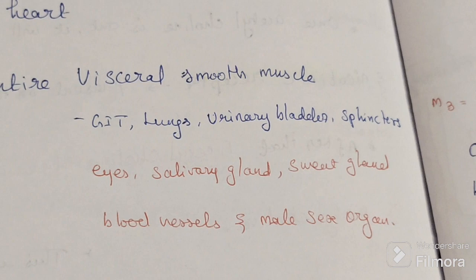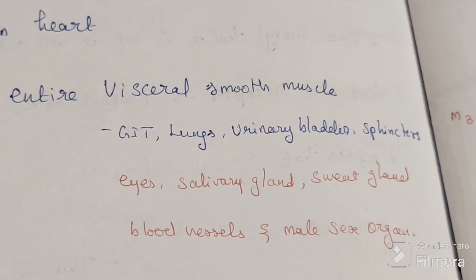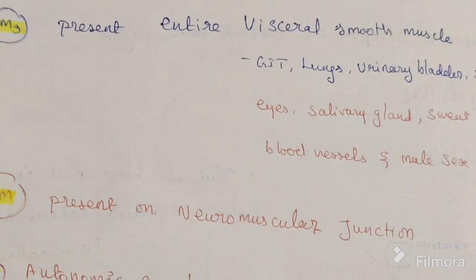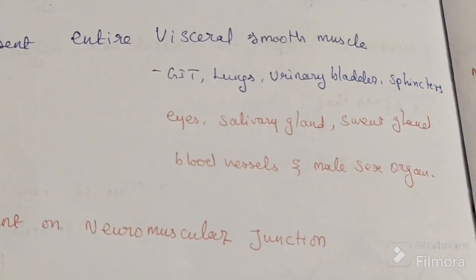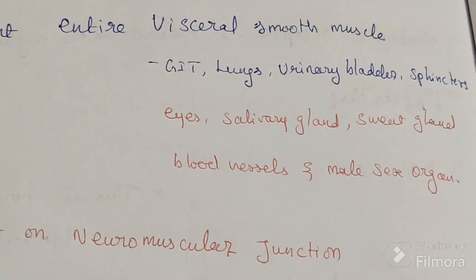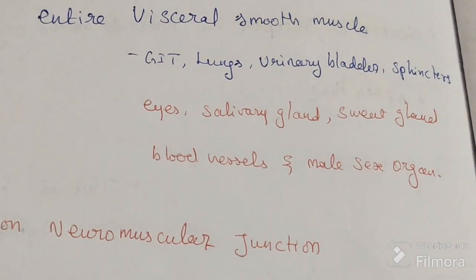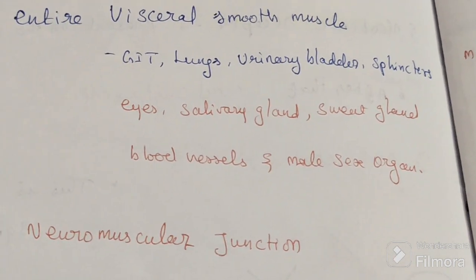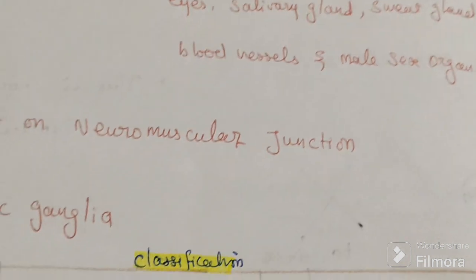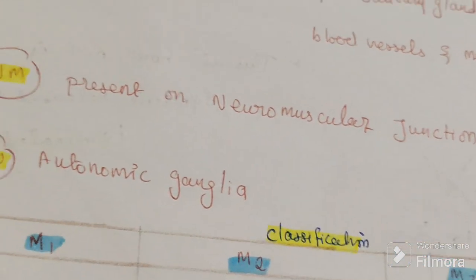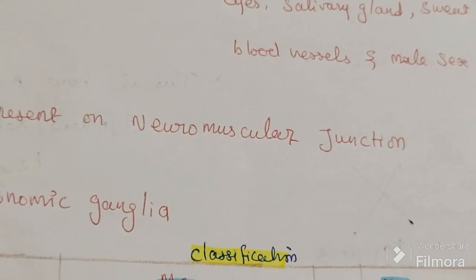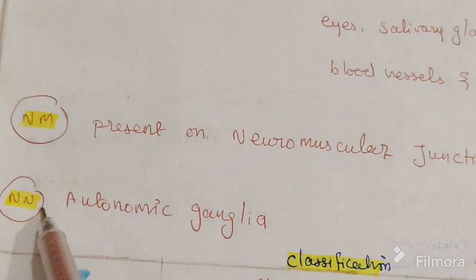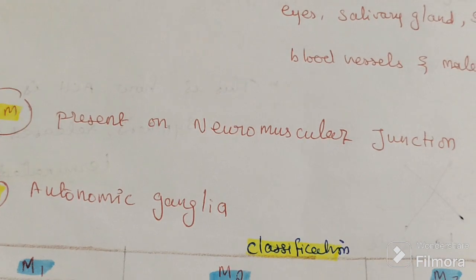In the eyes also M3 is present. In the glands, salivary gland, sweat gland, then blood vessels, and male sex organ also it is present. Then NM is present on the neuromuscular junction. This one is not important.